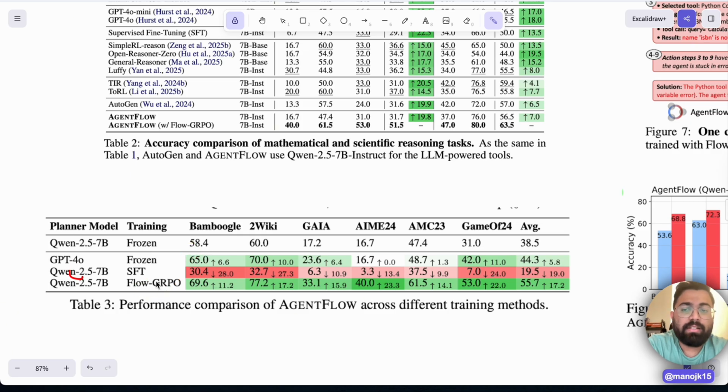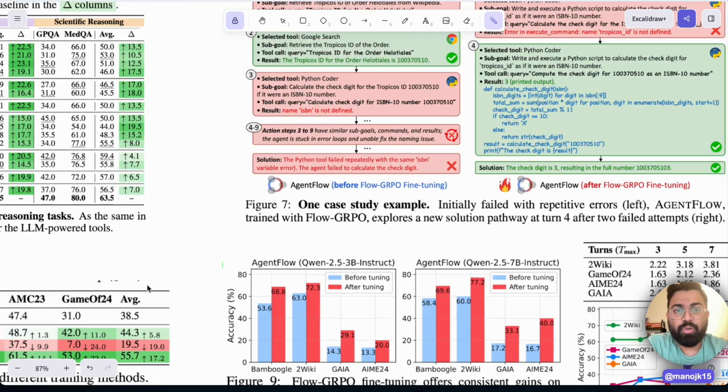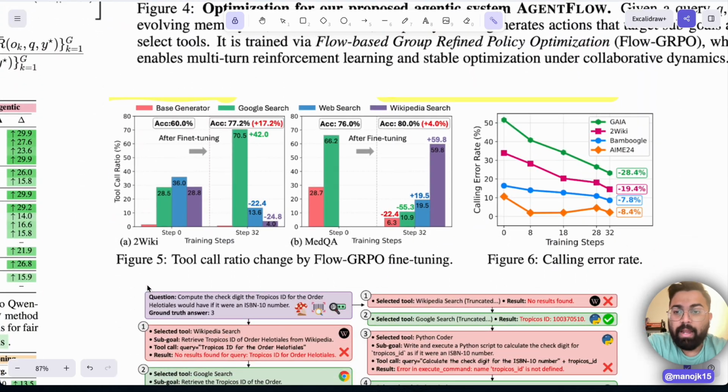It's not the model, but the approach which causes it to understand how to optimize planning and tool usage. We have not come to tool usage yet, I'll show you more on the importance of tool usage. And if you see here, the tool call ratio changed by this Flow GRPO method. If you just use step 0, without fine tuning, the base Qwen 2.5 7 billion model uses these different tools, base generator, Google search, web search, in these ratios, with an accuracy of 60%.